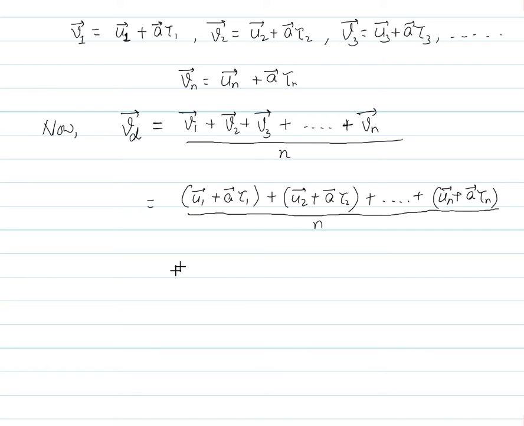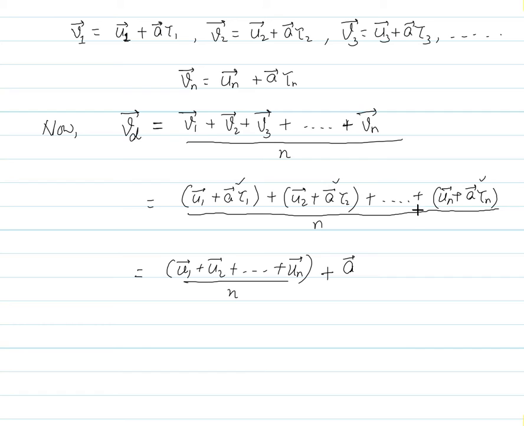So divide by n. Now I can reassemble the expression. I can write it as u1 plus u2 up to nth term un divided by n. What I am doing is just separating this denominator part with this thermal velocity, and the remaining part will be a vector.